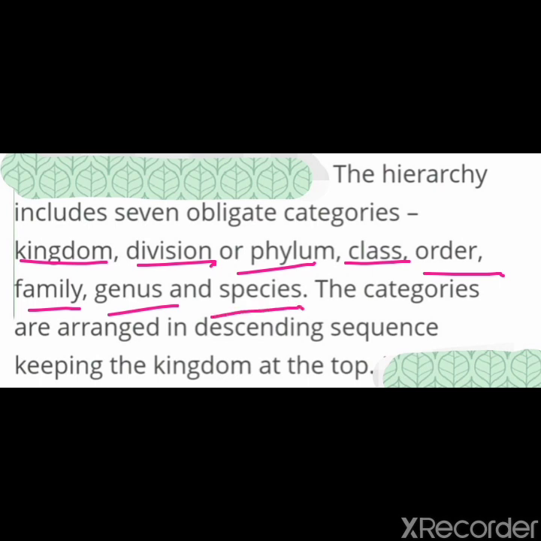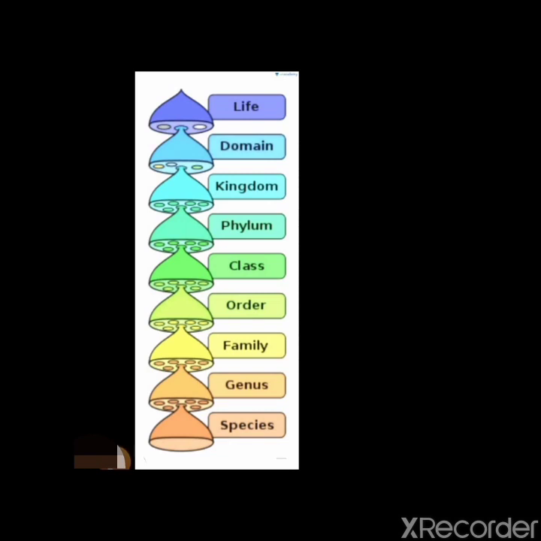The categories are arranged in descending sequence, keeping the kingdom at the top. You can see here the arrangement. This is taxonomic hierarchy. The largest one is kingdom. You can see 2 more units; I'll tell you later about these 2.